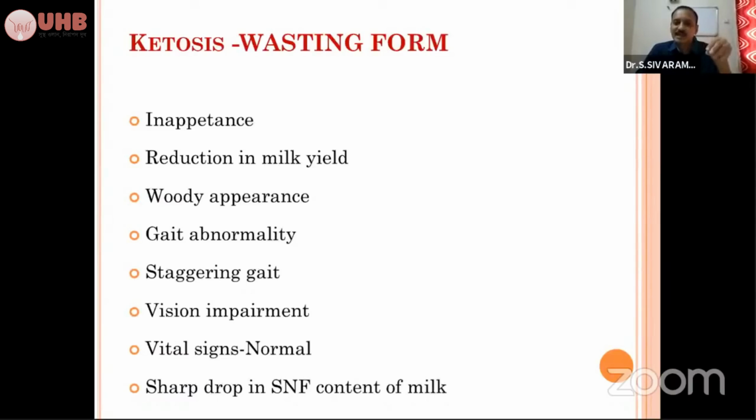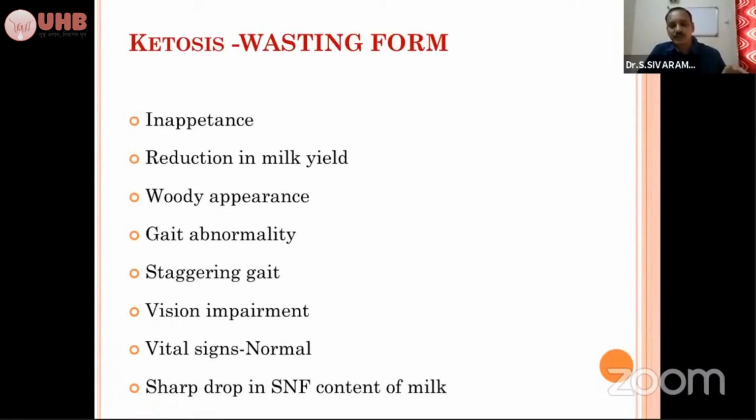Some animals will take roughages alone, and won't take concentrate. There will be a slight reduction in milk yield. Some animals will be standing with a wooden appearance, standing still. Some animals will have gait abnormality. When you go and touch the animal for any clinical examination or to give an injection, suddenly it will fall down. Or when you make the animal walk, it won't walk. It is reluctant to walk.